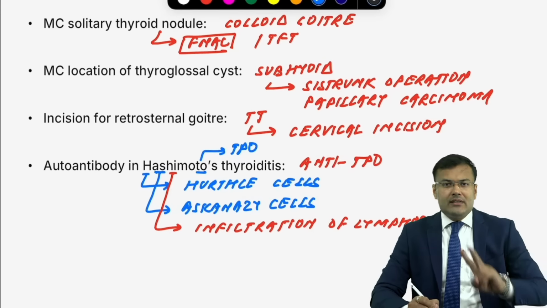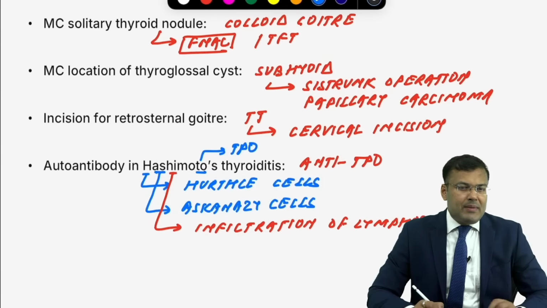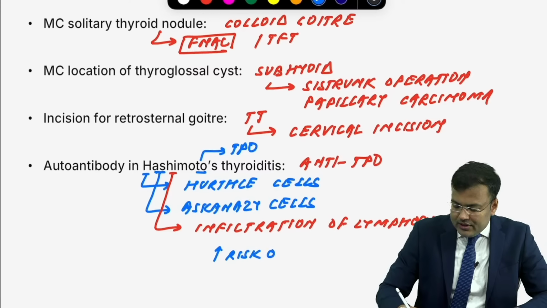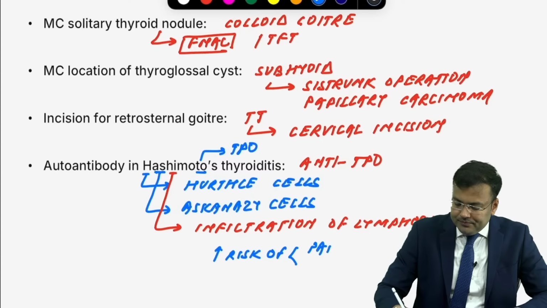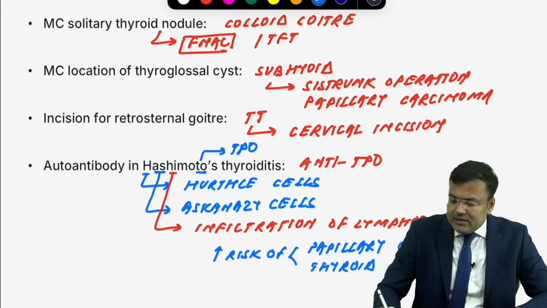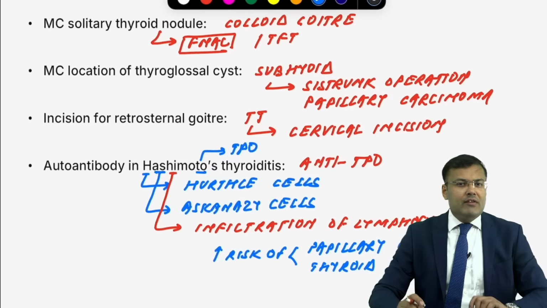It is going to increase the risk of two malignancies, you know. One is papillary carcinoma and another is thyroid lymphoma. So increased risk of papillary carcinoma and thyroid lymphoma. Hashimoto's leads to permanent hypothyroidism. Since it leads to permanent hypothyroidism, that's why for lifelong you have to give levothyroxine.